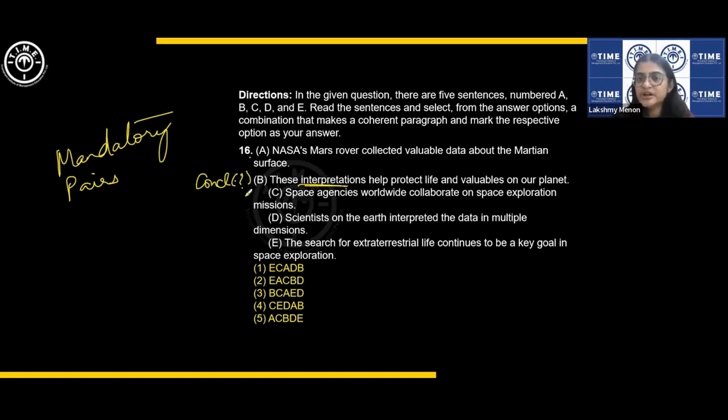Space agencies worldwide collaborate on space exploration missions. Okay, this could be the starting sentence, possibly, right? It is opening a theme about collaboration of space agencies in space exploration. Scientists on the Earth interpreted the data in multiple dimensions. Which data?